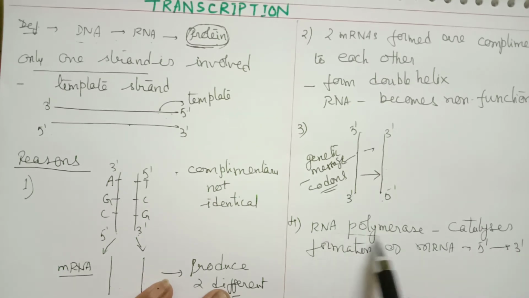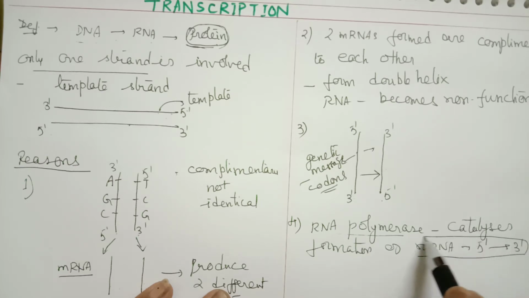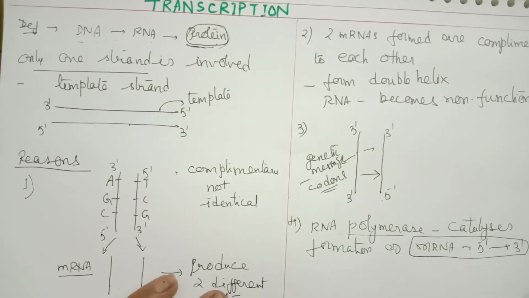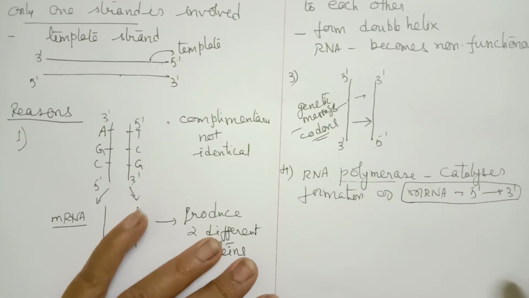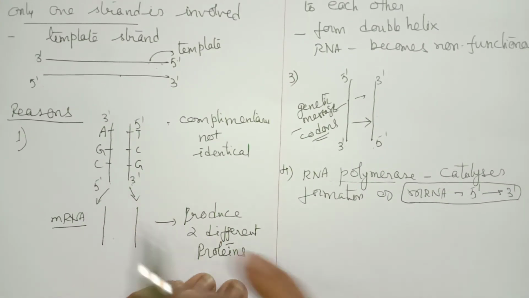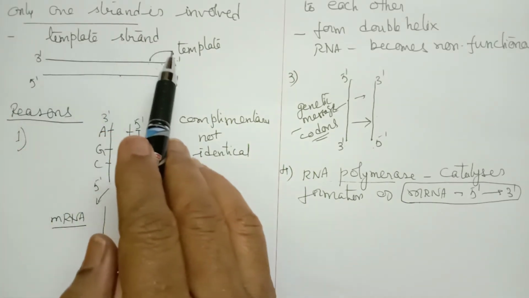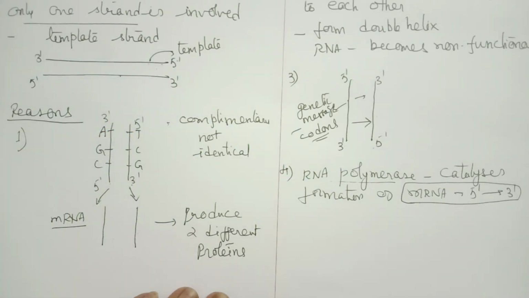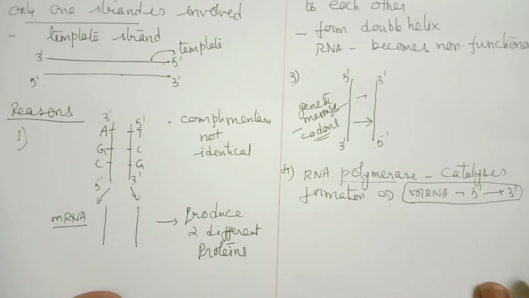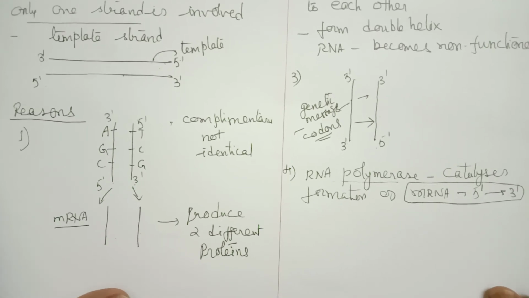That means the mRNA formed by RNA polymerase should be only in the 5' to 3' direction, which can be obtained only if the template strand is in the 3' to 5' direction. So because of all these reasons, only one strand of DNA is involved in transcription, but not both strands.